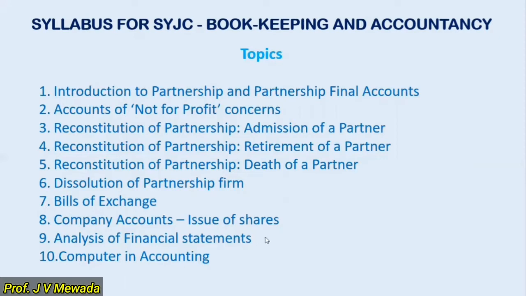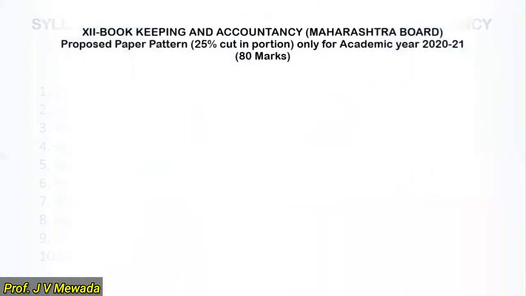Analysis of financial statements is related to the analysis of various financial statements and the tools which are used for analyzing the statements. And we have computer in accounting, that is the use of computer in accounting. So these are the 10 topics given in our syllabus. Now, as per the latest guidelines, we have some changes in the syllabus for the current year only.